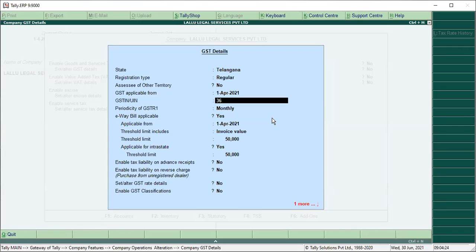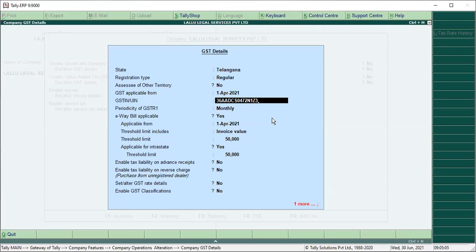And open this one. Okay, I'll take some other firm's GST number only for understanding purpose. 36 AA DCS 0472